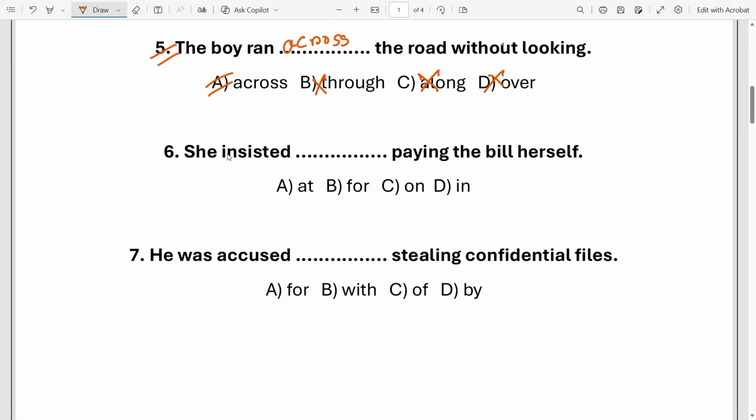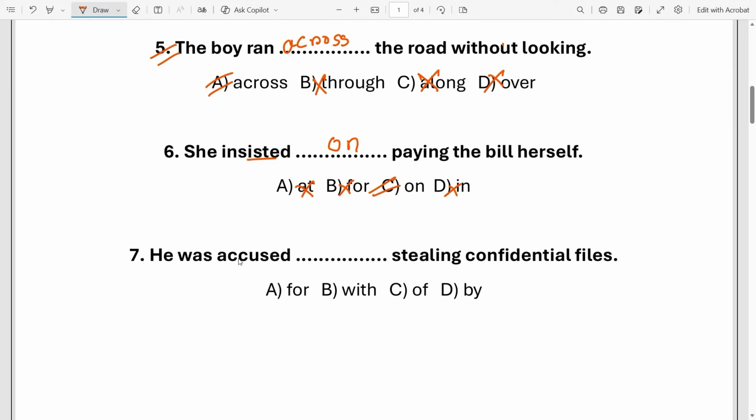Next, she insisted dash paying the bill herself. So look, the verb insisted is always followed by the preposition on. So insisted on, and option A, at, option B, for, and option D, in are not appropriate.